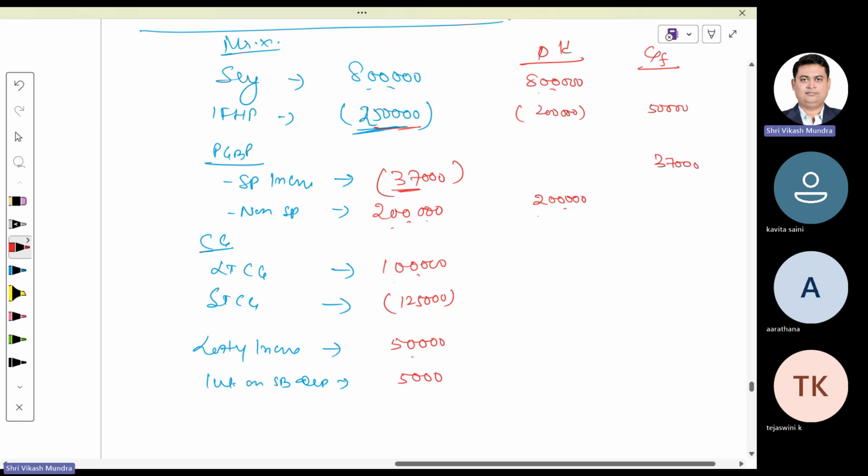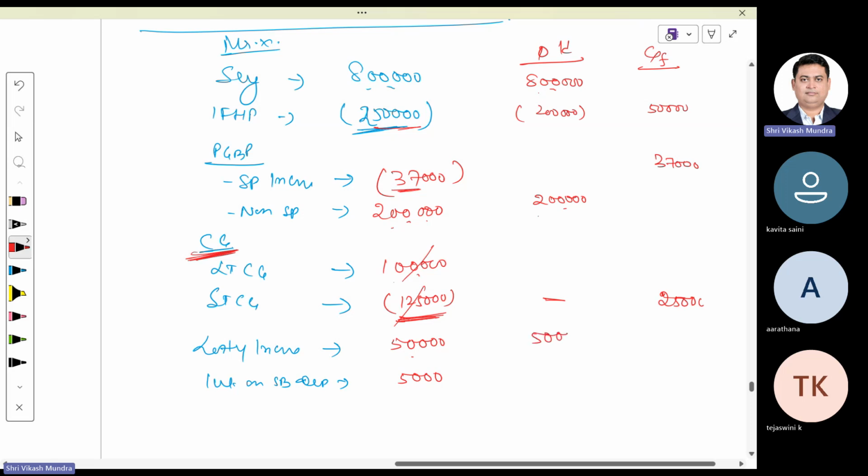Here, the position is that long-term capital gain is there and we have short-term capital loss. This loss can be adjusted with long-term capital gain. After adjusting this loss, still there is a loss of 25,000. Long-term capital gain never takes assistance from anyone. So this 25,000 after adjusting loss with long-term capital gain is required to be carried forward. And this would be nil.